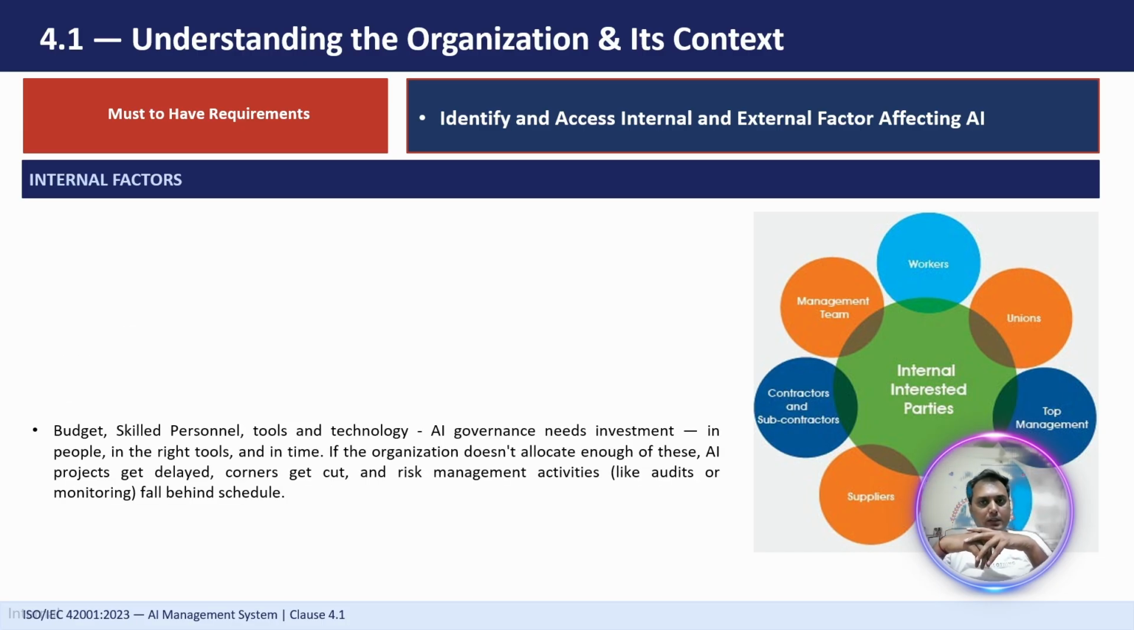The next we have is budget, skilled personnel, tools and technology. Successful AI projects require an investment, right? The investment can be in skilled people, in the right tools and technologies, and we have to do it at the right time, right? The organization needs skilled people, the right software, secure infrastructure, and time to monitor and improve the AI systems. Without these resources, the project becomes risky and the governance activities often get neglected.